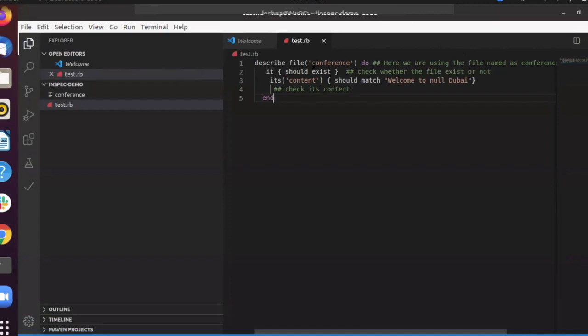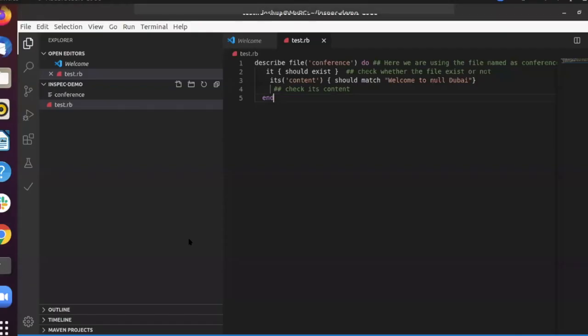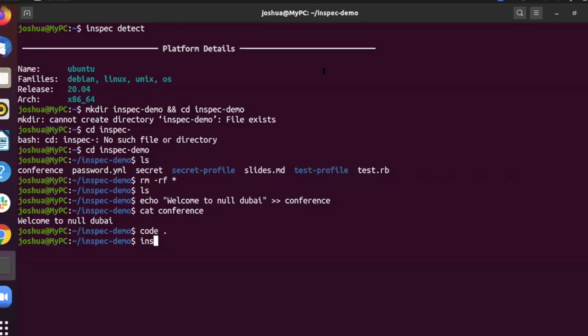Since we have saved it as conference, we are using the resource and checking that the file should be present and its content should be "welcome to Null Dubai". As I showed in the slide, inspect is very human readable. In the code you can see that even a non-technical person can easily understand this.